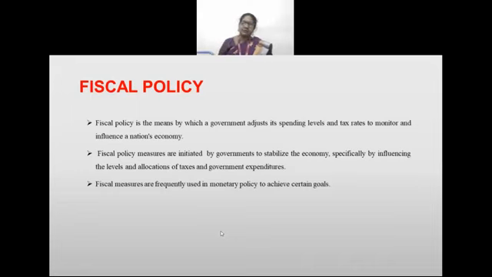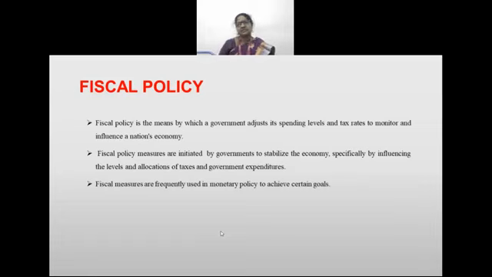All these are for what? To stabilize, to have the same platform for the nation's economy. Fiscal policy measures are initiated by governments to stabilize the economy, specifically by influencing the levels and allocations of taxes and government expenditures. So these things are for stabilizing the economy.